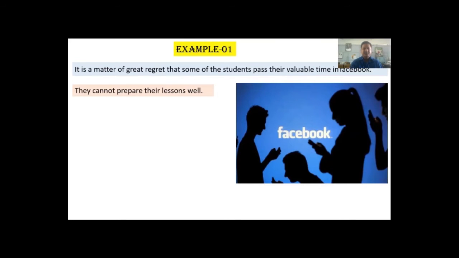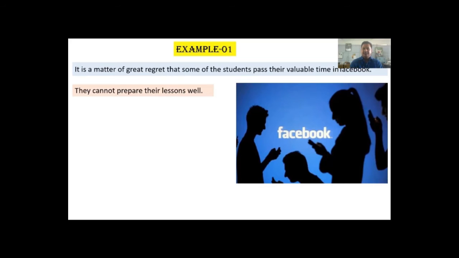You will see the second sentence expresses the result or consequence of the first sentence. Let us see again. It is a matter of great regret that some of the students pass their valuable time in Facebook. They cannot prepare their lessons well.